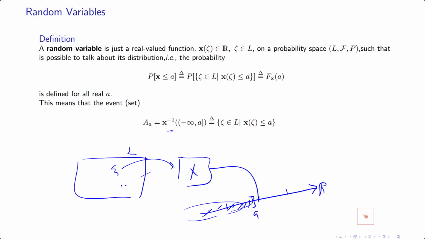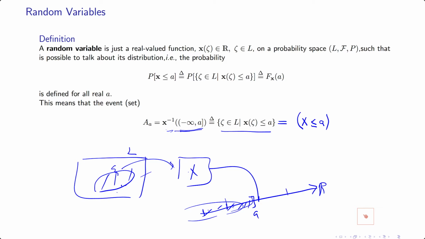For instance, this point may have two solutions, this point may have no solution, etc. I put all those solutions together, and this becomes this event. This is an abbreviation for the event X smaller than or equal to a. That means that X smaller than or equal to a is the inverse image of this interval, so it's a subset of L.